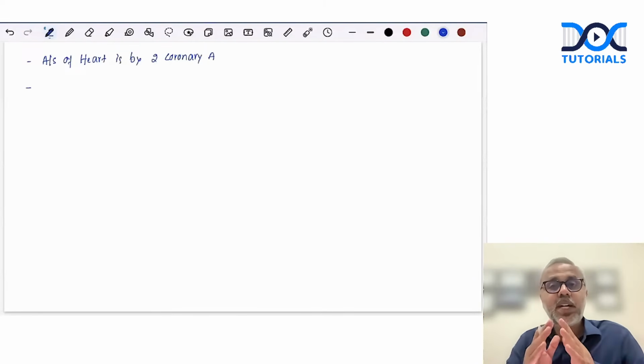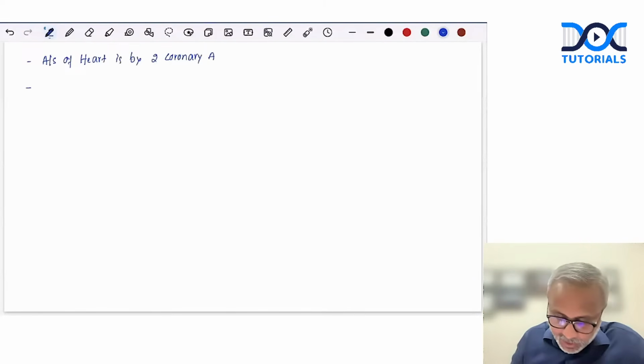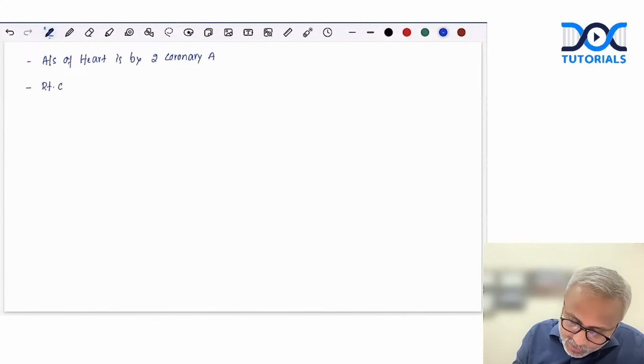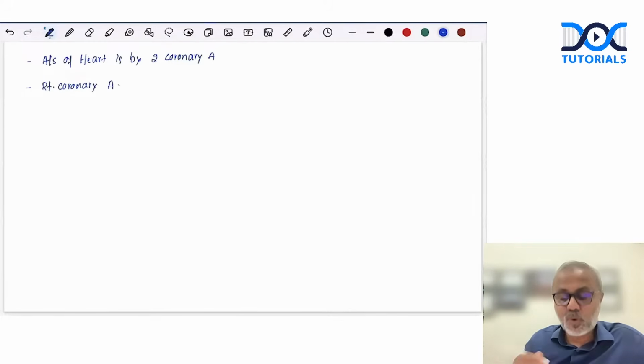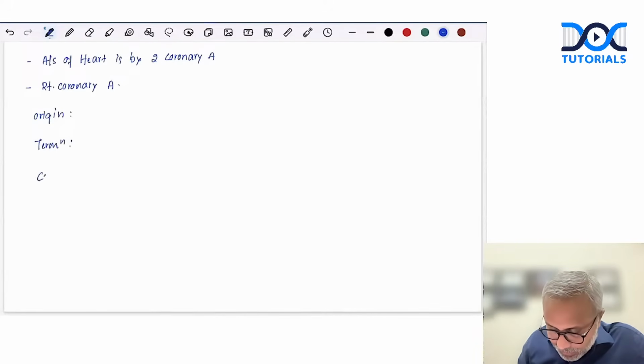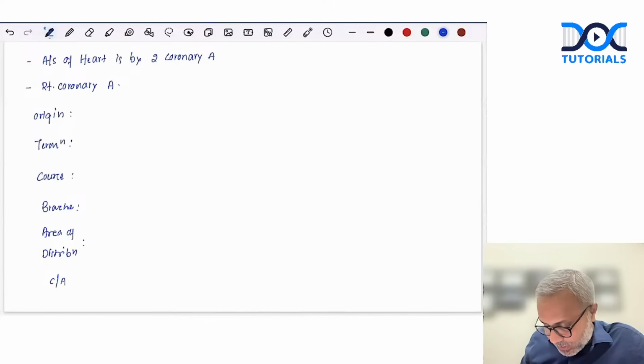We can do it in the form of a table, or let's say we start with the right coronary artery. What would we write? We need to talk about the origin, then how the artery terminates, then the course, then branches, the area of distribution, and finally, the clinical anatomy.